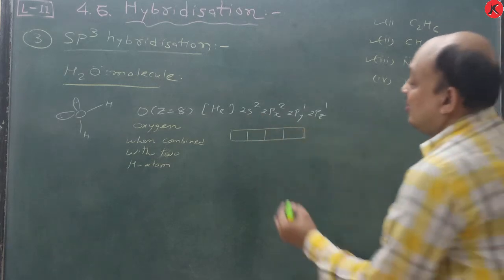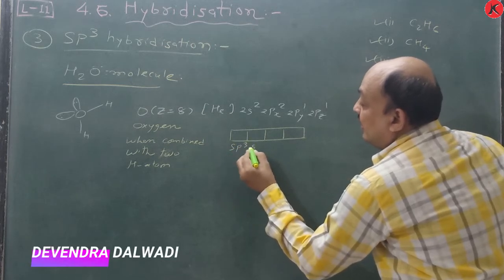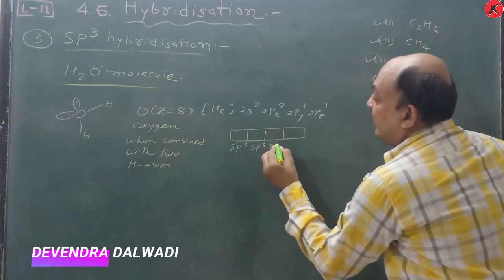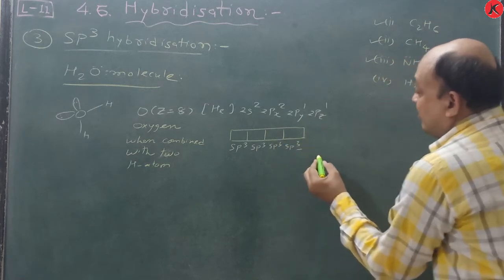Remember this one. So here the 2s and 2p orbitals are considered as sp3 hybrid orbitals.